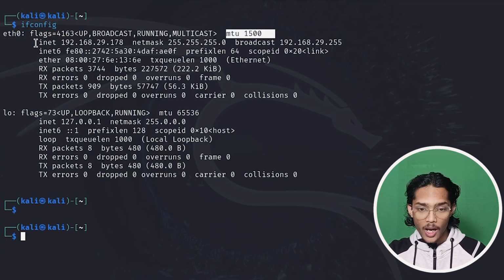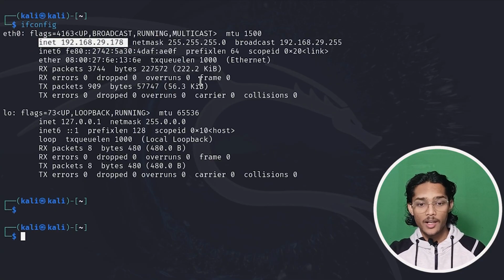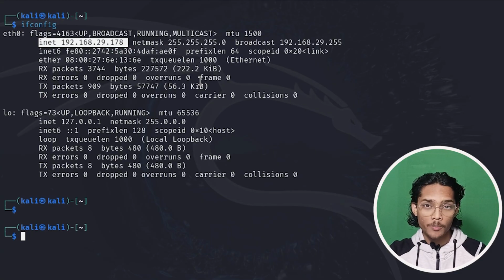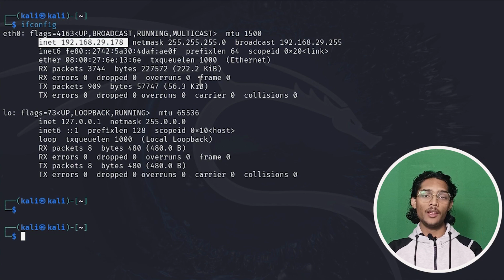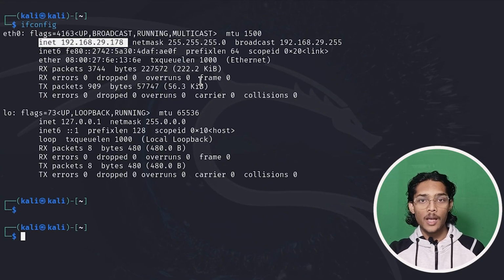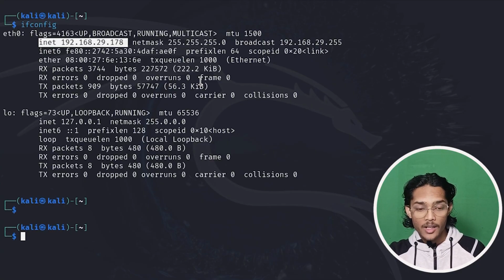Then we have IPv4 inet. This is our IP address, the IP address of our Kali Linux virtual machine. And what is an IP address? Suppose an IP address is like your home address, your permanent address, where you stay. Your other devices that are present on the network, for example your drivers or your printer, use this IP address to communicate with your machine.